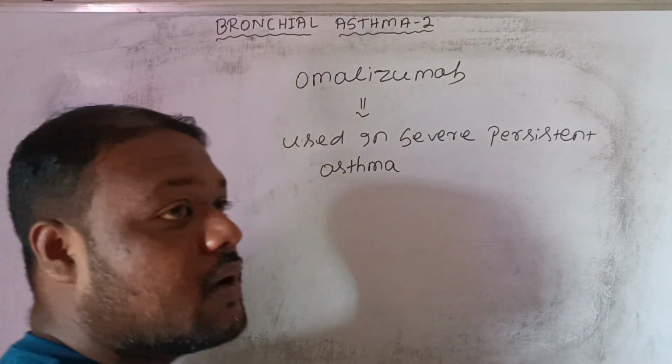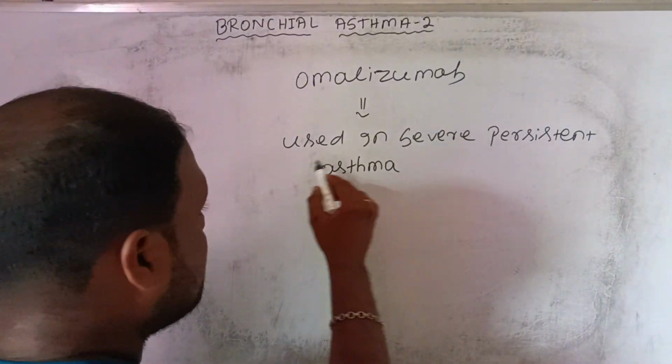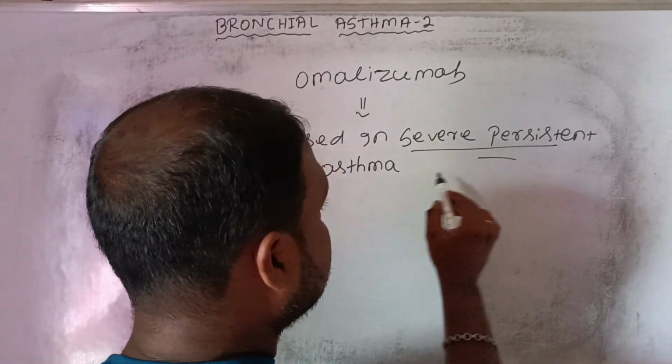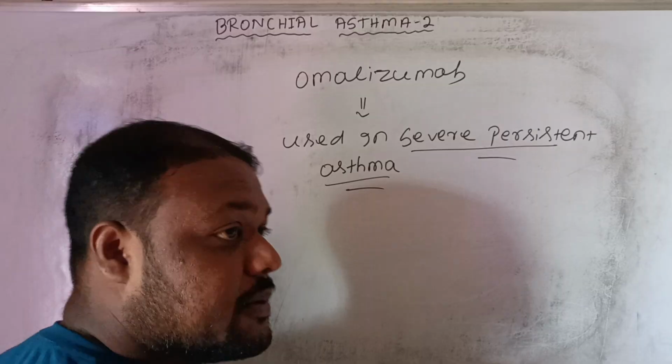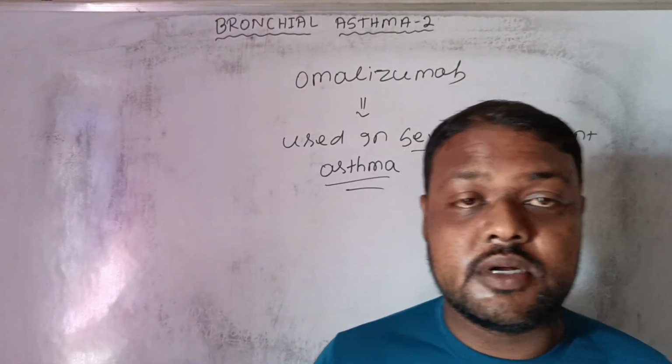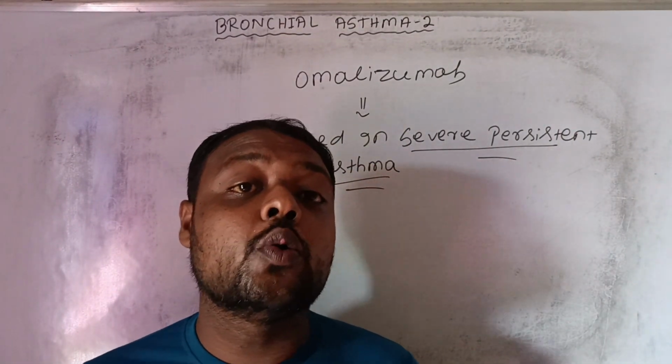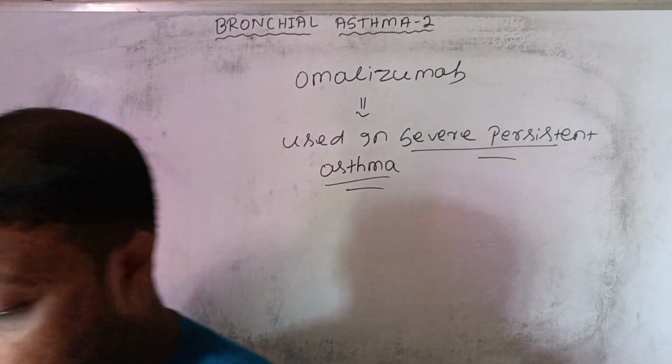The omalizumab is the drug of choice for severe persistent asthma. That the drug of choice is omalizumab.